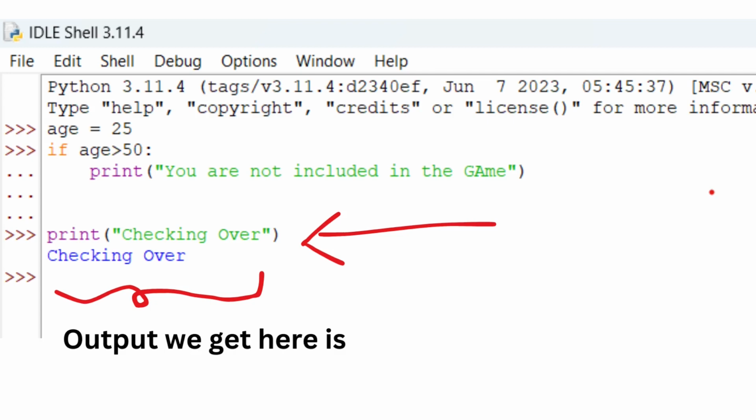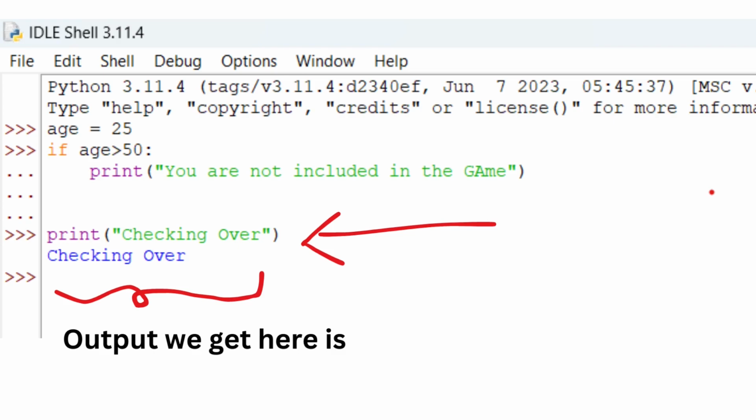When the if condition fails, the program ignores the lines inside this if block. Now I'm going to add a print statement, checking over. As this line is not indented within the if block, it will get executed once the if condition fails. Now when we run this program, we get the output checking over, as this line is not indented. So be sure about it: indentation plays a great role.